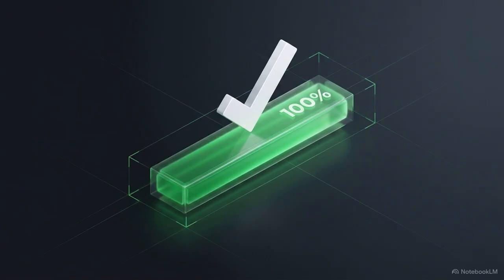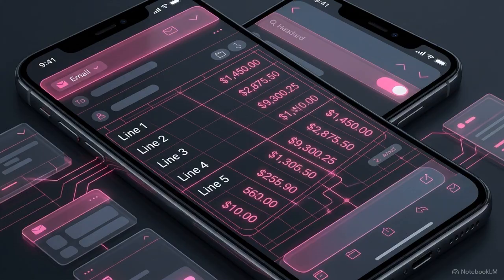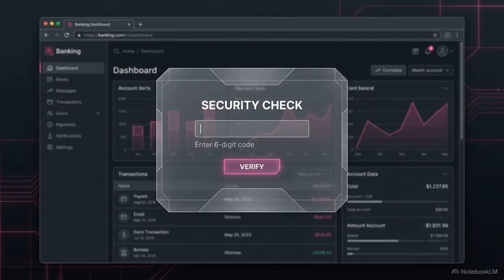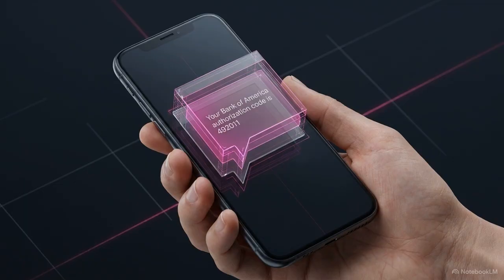With the calculations verified, the pipeline moves to the outbound phase. First, it emails a clean, formatted cost breakdown to everyone on the plan. Next, the script opens a browser profile and programmatically logs in to Bank of America to initiate the exact Zelle transfer. This is where banking automations usually hit a wall: multi-factor authentication. Banks send a text message code to verify your identity, which typically requires human intervention.